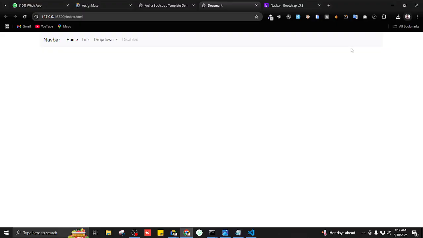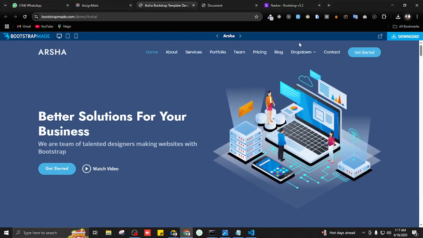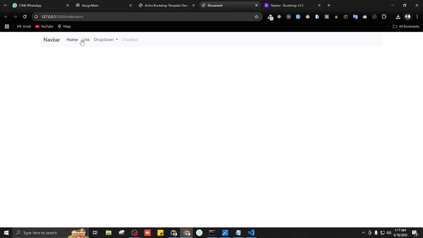Okay, the second thing we want to do is push these items to the right side. If you look here, they are all on the right side, whereas here we have it on the left side. So now we want to locate these items. How do we do that?